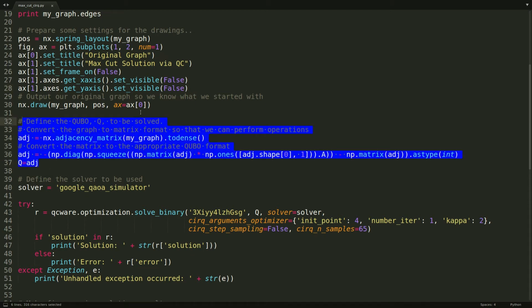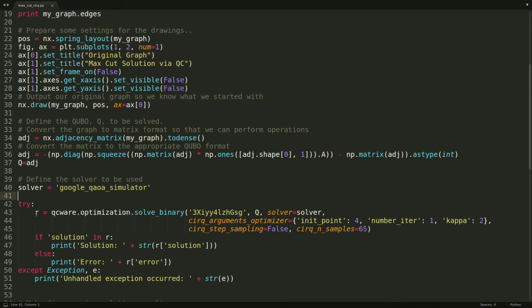These 2 lines convert the adjacency matrix of the graph to a quantum unconstrained binary optimization, or QUBO, problem. This is the format in which we will send the problem to the QC Ware platform in the cloud. In the QC Ware platform, changing between the hardware or software simulator is as simple as changing one line of code. For this demo, we're choosing the Cirq QAOA solver running on the Cirq quantum simulator.